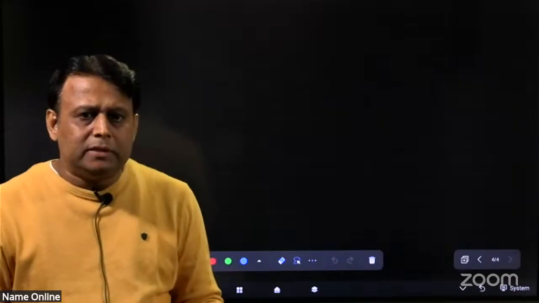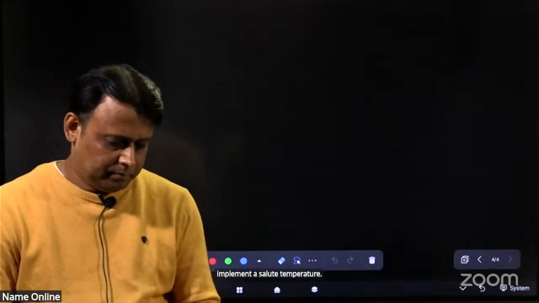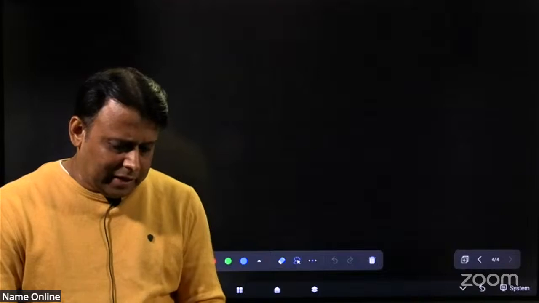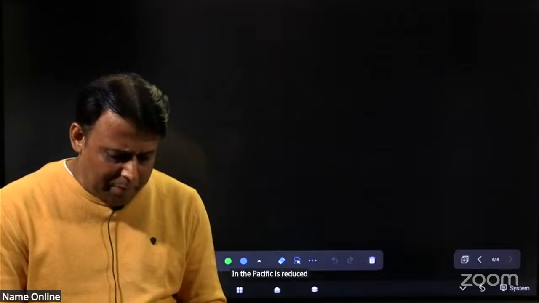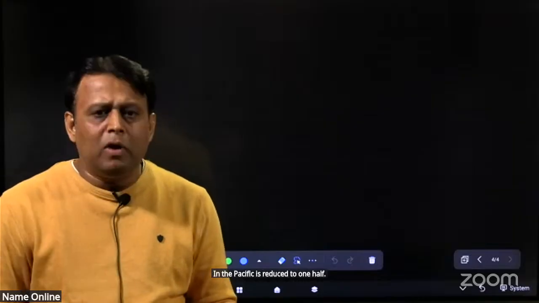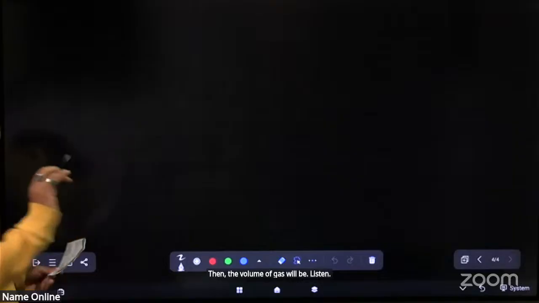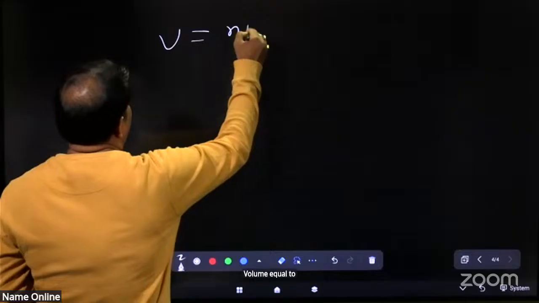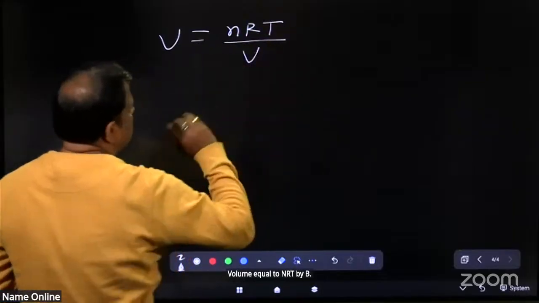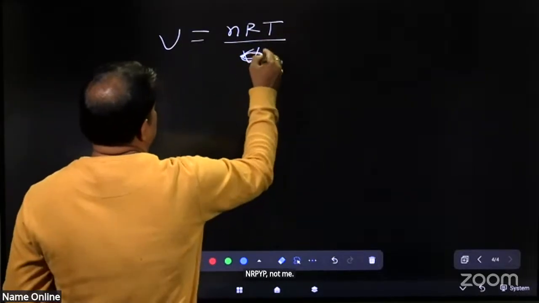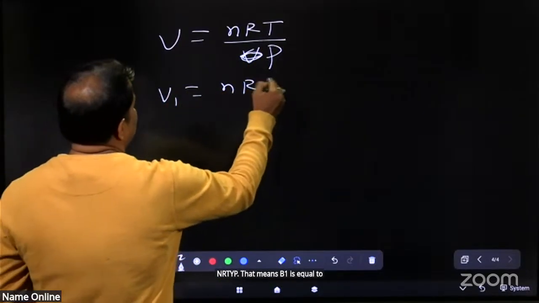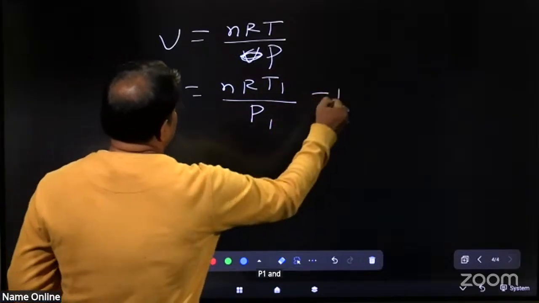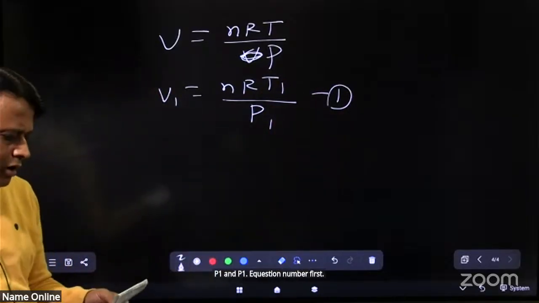If the absolute temperature of a gas is doubled and pressure is reduced to 1/2, then the volume of gas will be. Listen, from the ideal gas equation, volume is equal to nRT by P, not V. nRT by P. That means V1 is equal to nR T1 by P1. Equation number first.